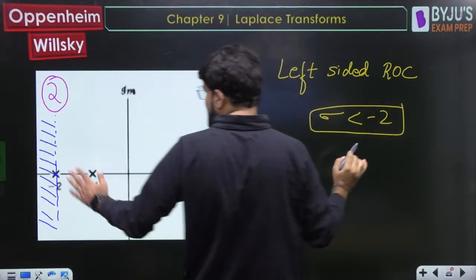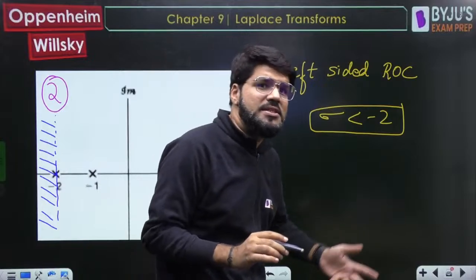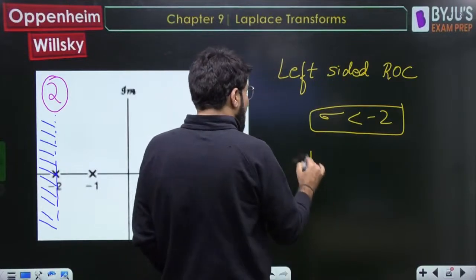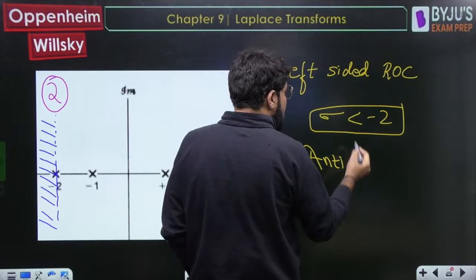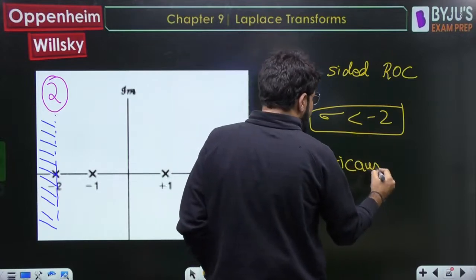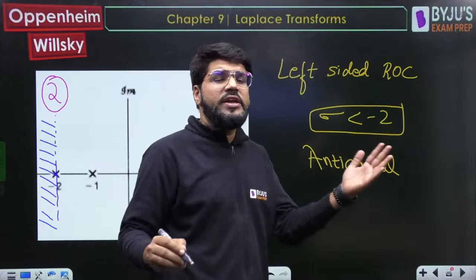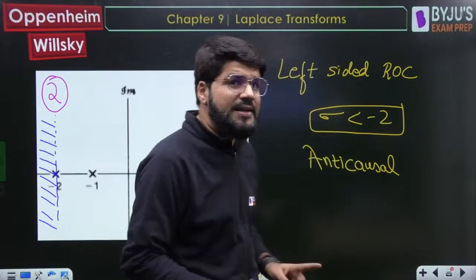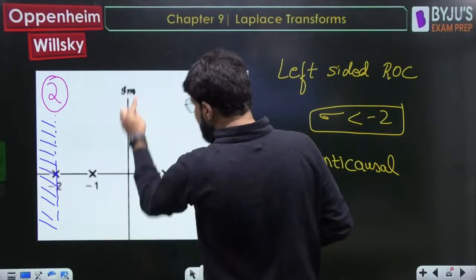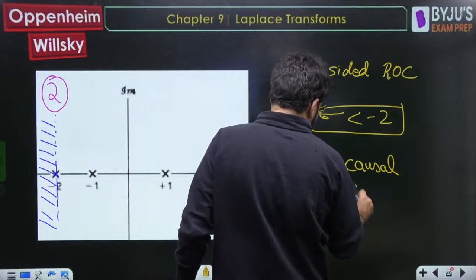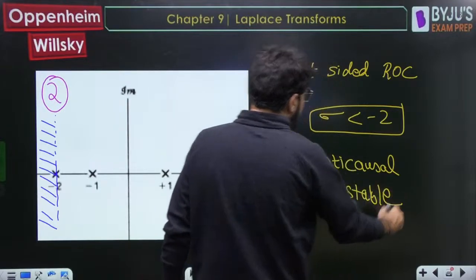Is this system causal? No, it is not. The ROC is strictly opposite to causal, so we call this anti-causal. Whenever the ROC is strictly left-sided, we also call the system anti-causal. Does it include the imaginary axis? No. So it is unstable. Done.